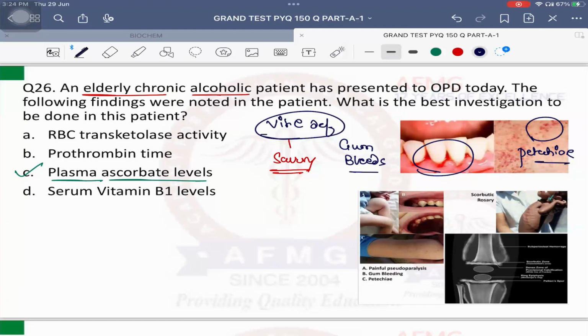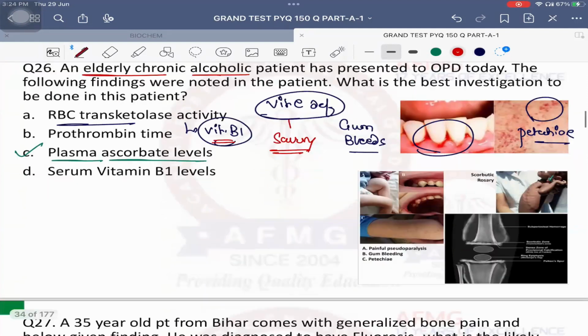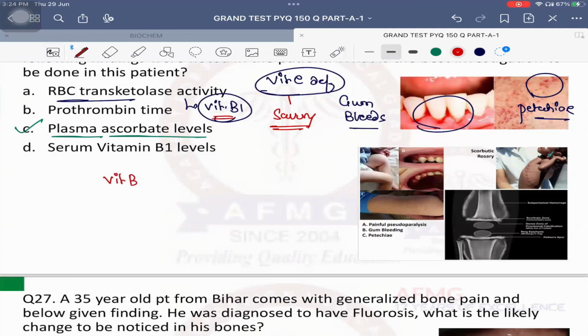Important is RBC transketolase activity. This is an important question, a recent NEET PG examination question. RBC transketolase activity will tell you about the levels of which vitamin in the body? Very good. It will tell you about the vitamin B1 levels, that is thiamine. Whereas vitamin B2, also known as riboflavin, the activity of which enzyme will tell about its levels?